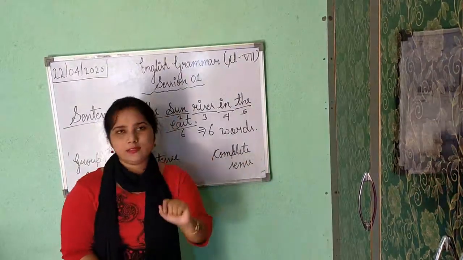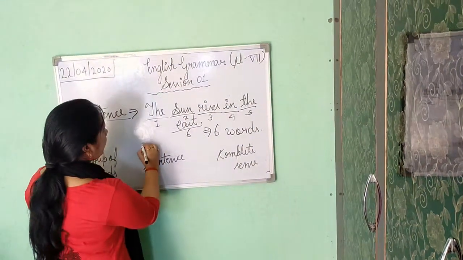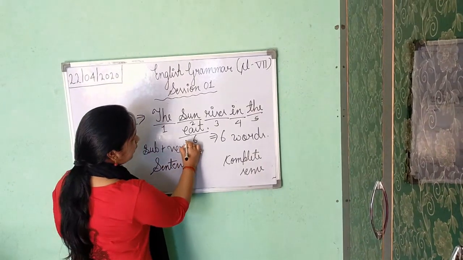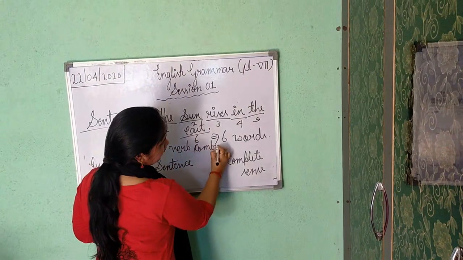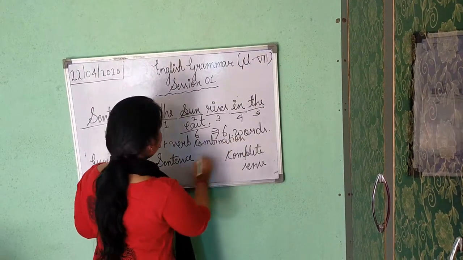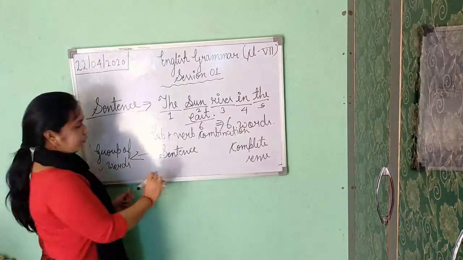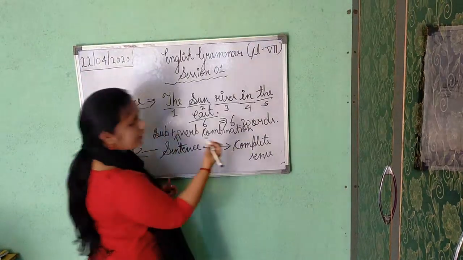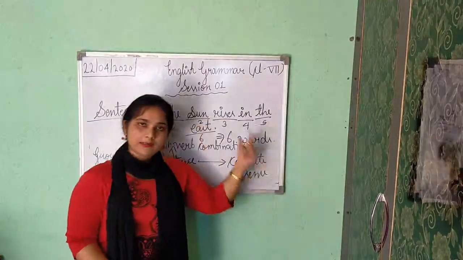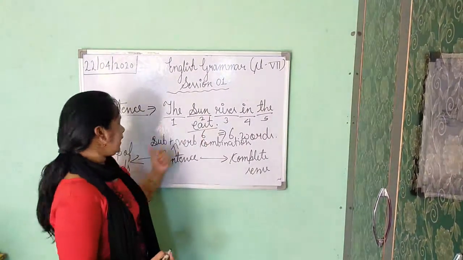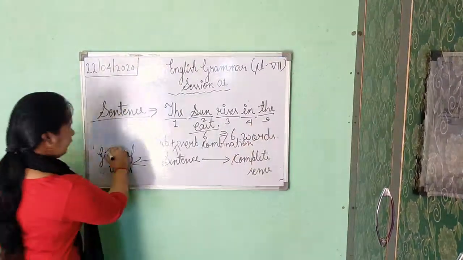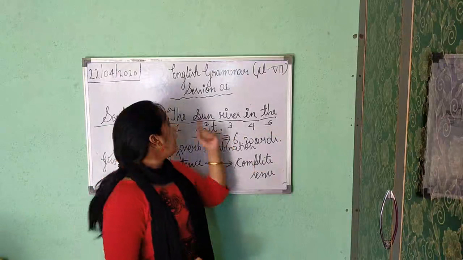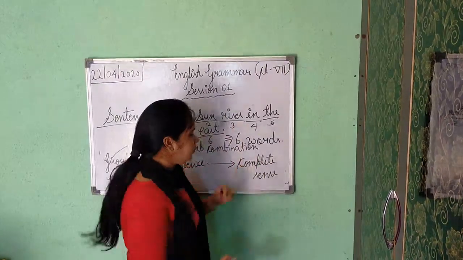One more thing is there. It should show a subject plus verb combination. Okay, so these are 3 points a sentence should show. First, group of words, second, subject verb combination, and the third is complete sense. If in a sentence you can see a group of words, as you can see, first we are getting it in this sentence. Now second, complete sense. Yes, it is a universal truth. It is right, the sun rises in the east, so it is also giving us complete sense.